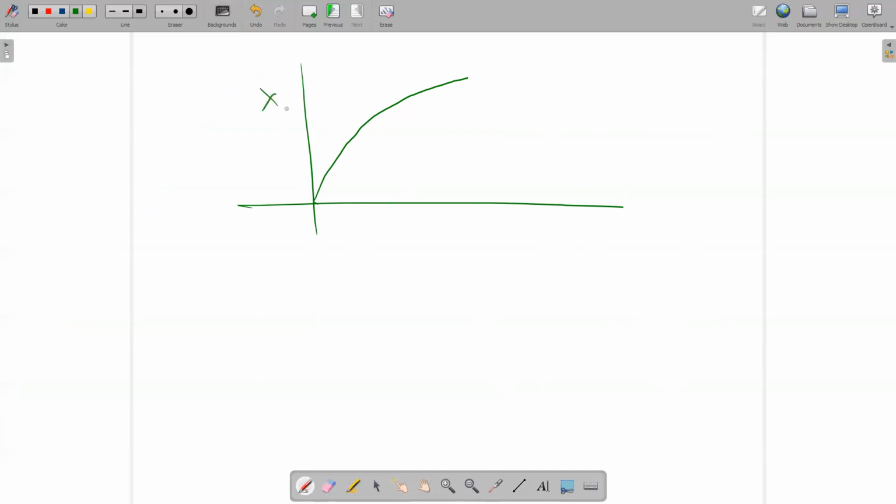Now this is X, this is T. So the point is here. The point is here. The point is here. The point is here. I make this line extend.